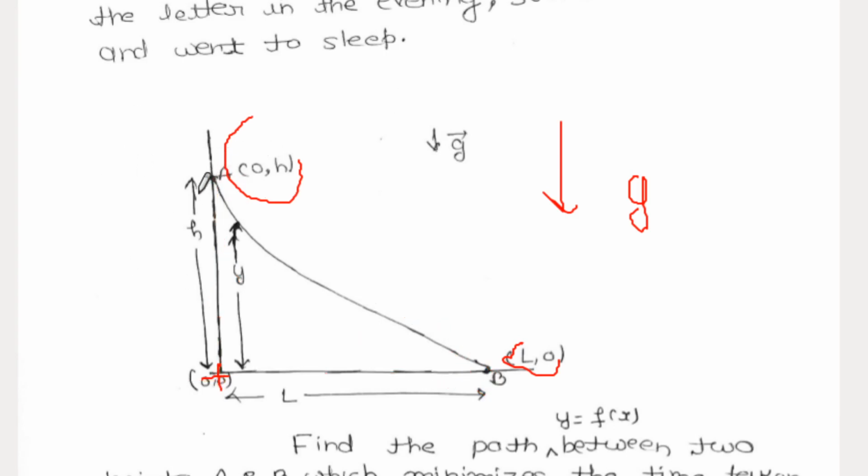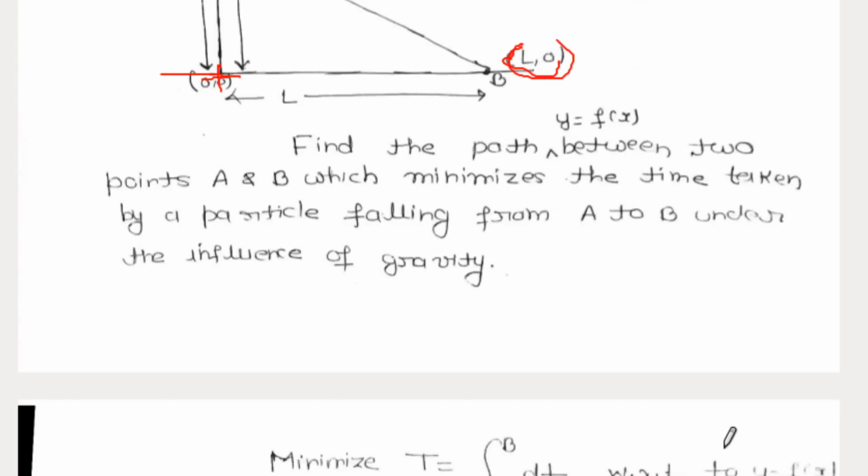In the figure we assume the height of A from the origin is h, and B is at distance L from the origin. So the coordinate of B is (L, 0) and the coordinate of A is (0, h), and gravity is working in the downward direction, right? So we have to write the total time taken by the particle from A to B. That expression for T is the integral from A to B of dt, right? This is the elementary time. We integrate this time from A to B.